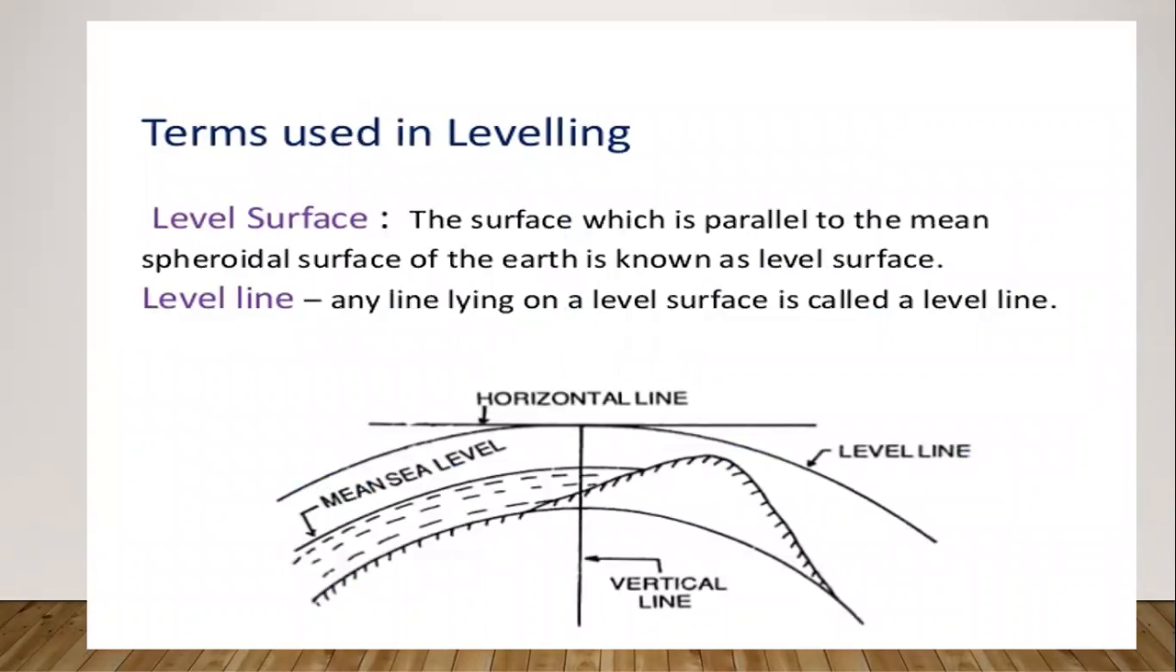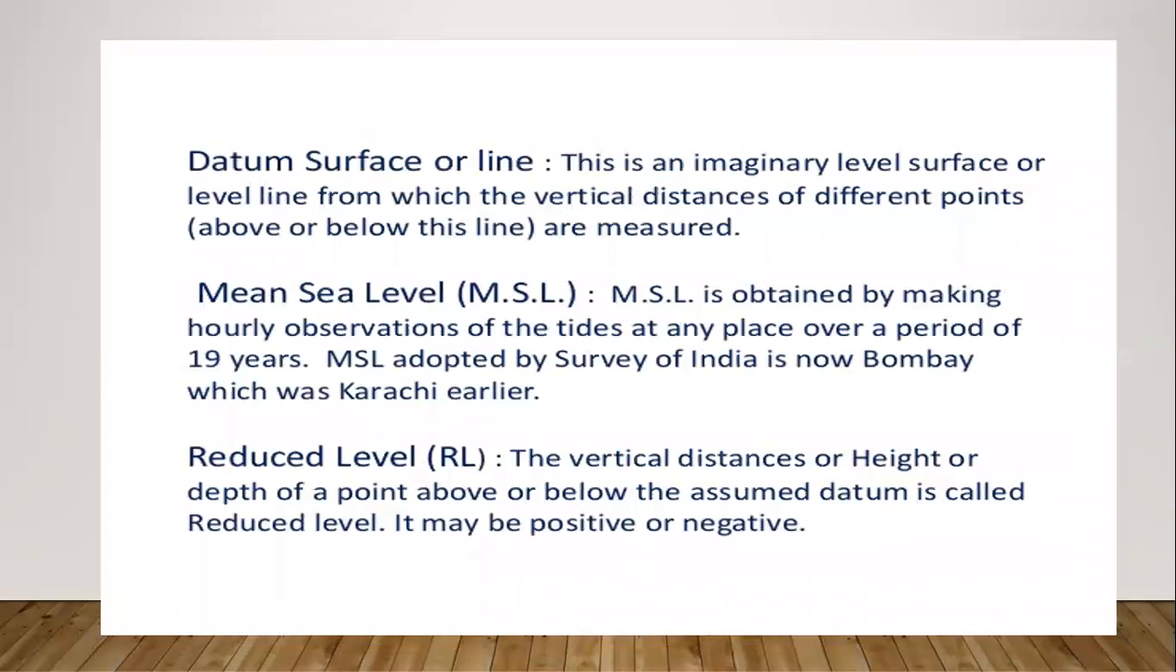The different terms used in leveling are, first, level surface. The surface which is parallel to the mean spheroidal surface of the earth is known as the level surface. And level line: any line lying on a level surface is called a level line. Datum surface or datum line. It is an imaginary level surface or line from which the vertical distances of different points above or below the line are measured.